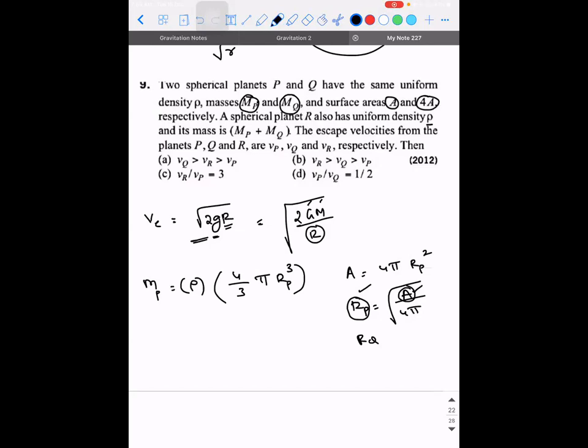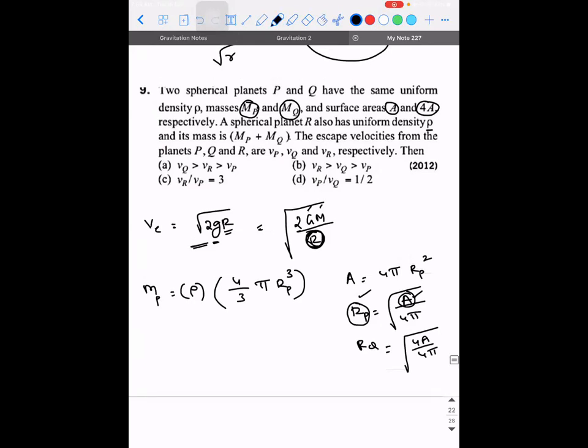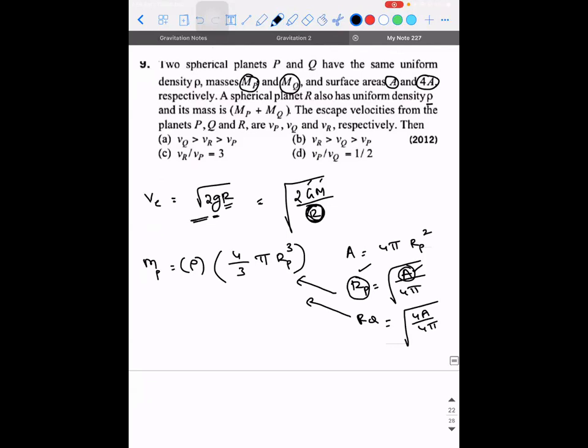So that's the idea you got, and since R is required in the formula, you're trying to say we'll find R in terms of A. Correct? That is what your mind thought of. If we can find RP, RQ, if I use similar logic, I'm going to get 4A divided by 4 pi. Okay, that's what I understand. In a similar way, if I take these two and substitute them here, will I be able to calculate the value of RR in terms of area of the planet? Are you able to understand? My question is very specific.